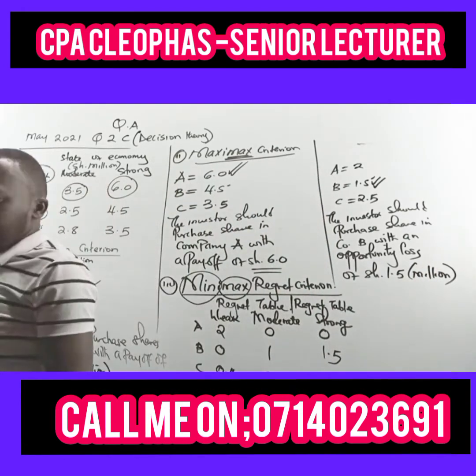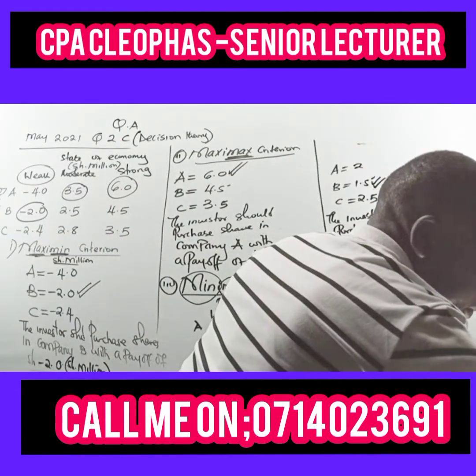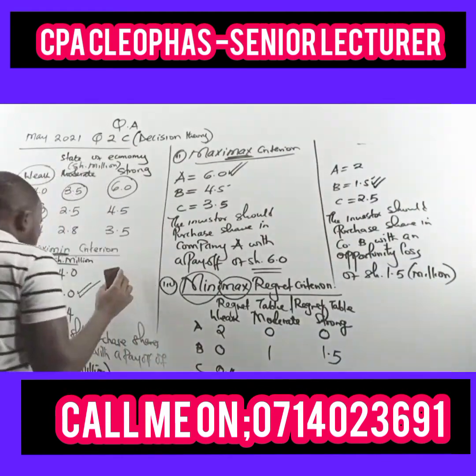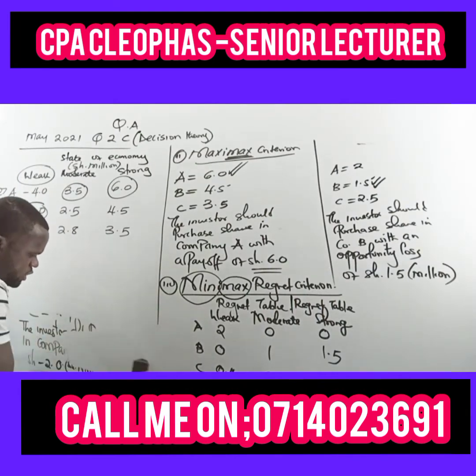So that was Roman 3. We go to Roman 4. So I'll have my Roman 4 on this side of the board.